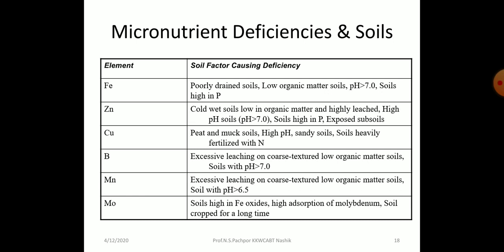Copper: peat and muck soil, high pH, sandy soils, soils heavily fertilized with nitrogen. If nitrogen is supplied in much quantity, then copper deficiency occurs. Also excessive leaching on porous textured, low organic matter soils. Manganese: excessive leaching on porous textured, low organic matter soil. Molybdenum: soil with high ferrous oxides, high absorption of molybdenum, soil cropped for a long time.